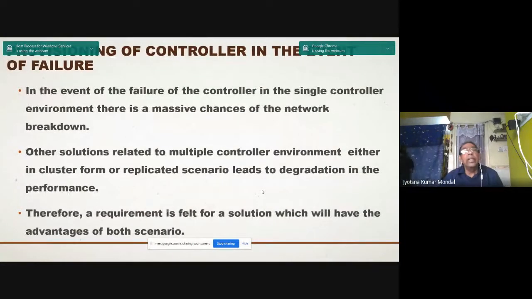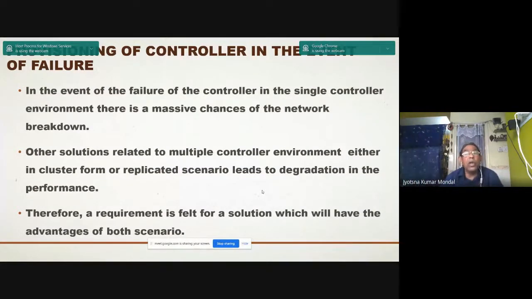Now, in the event of failure of the controller in a single controller environment, there is a massive chance of network breakdown. Other solutions related to a multiple controller environment, either in cluster form or replicated scenario, lead to degradation of the performance of the network.